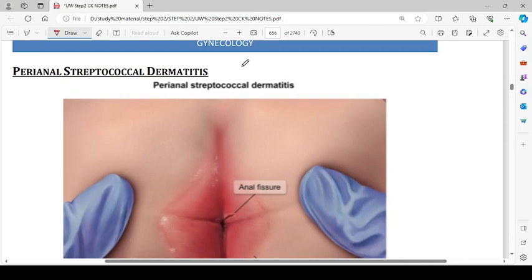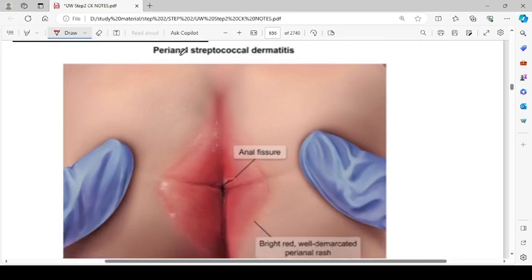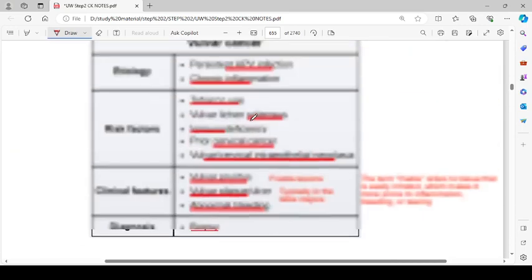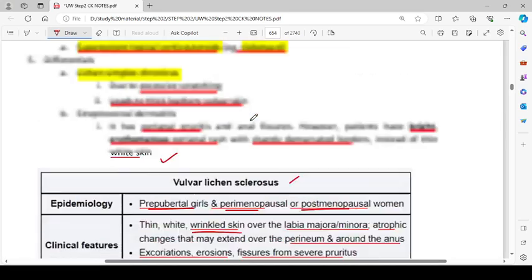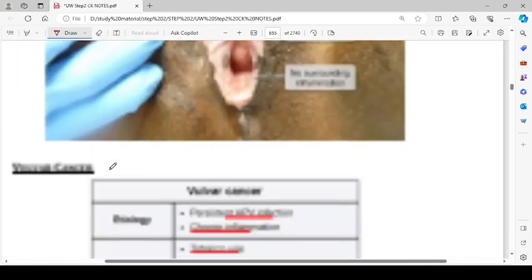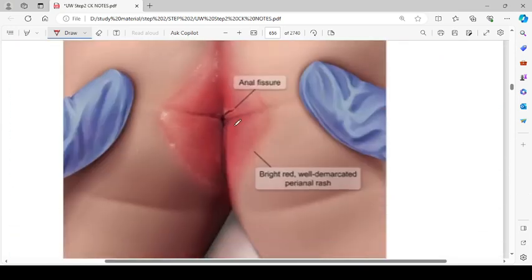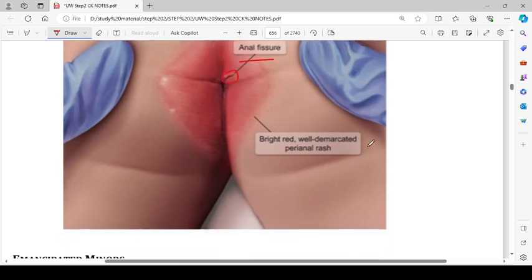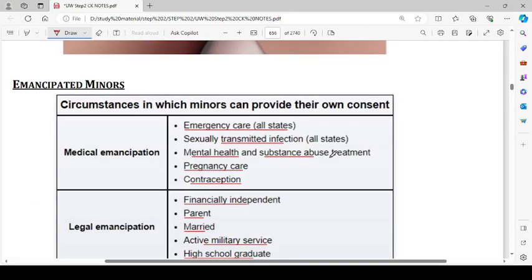Perianal streptococcal dermatitis. So this is perianal streptococcal dermatitis, and if you remember, we talked about it in the differentials of vulvar lichen sclerosus. This one. So coming down, this is perianal streptococcal dermatitis. This is the anal fissure. Over here is the anal fissure. A bright red, well demarcated perianal rash is happening.